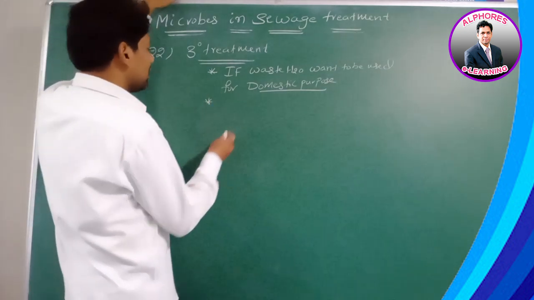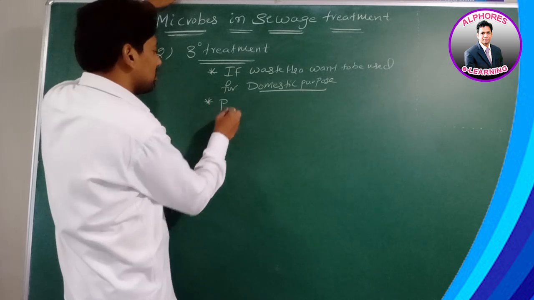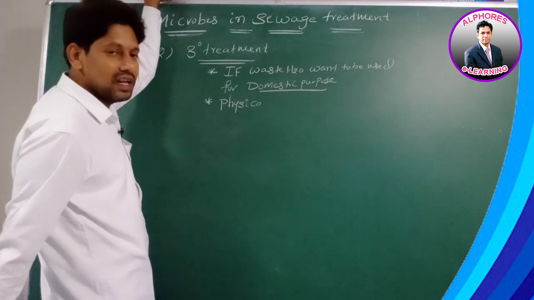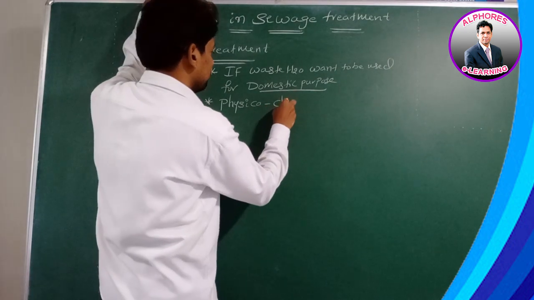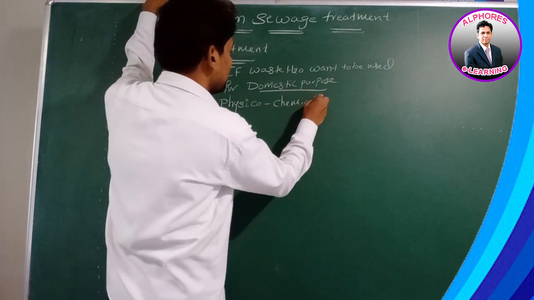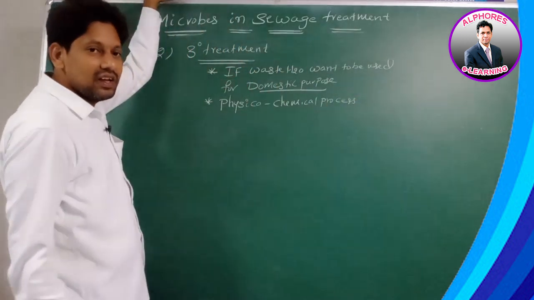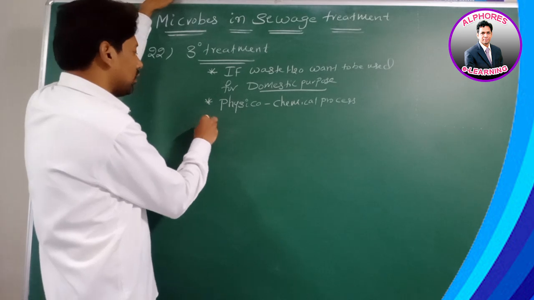Right, sir, tertiary treatment is a physico-chemical process. Sir, in tertiary treatment, what are used?